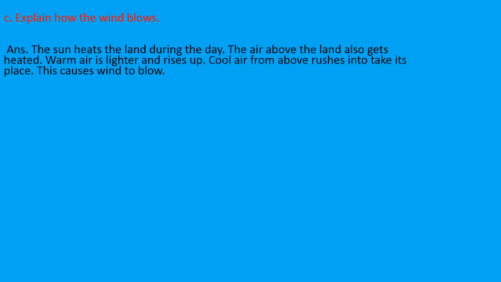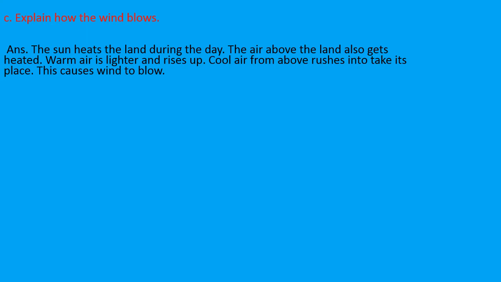Part C is explain how wind blows. So here you have to explain how the wind blows. The sun heats the land during the day. Then what will happen? The air above the land also gets heated. If the land is heated by the sun, the air above the land will also get heated.